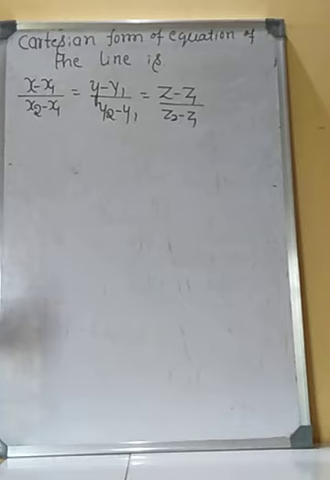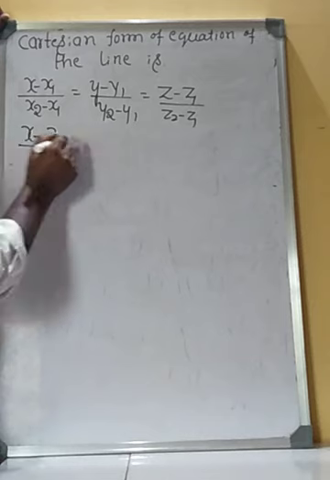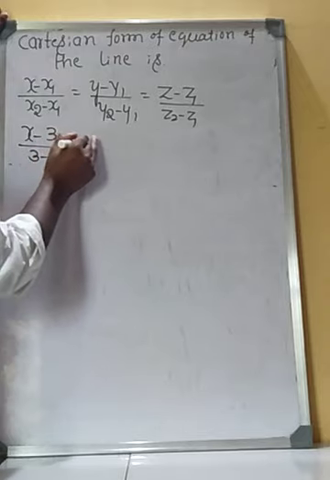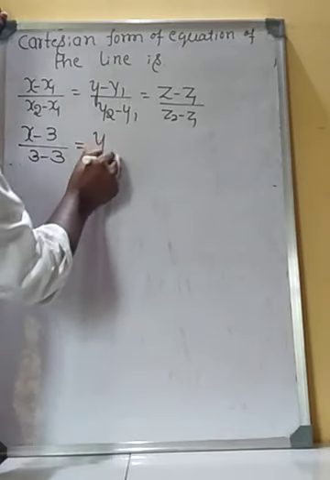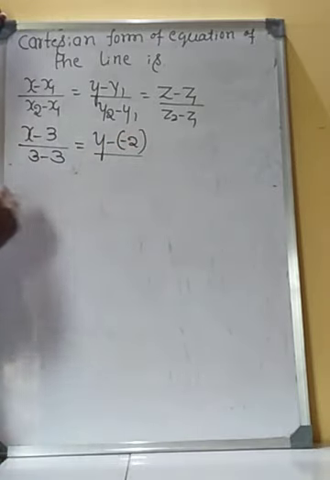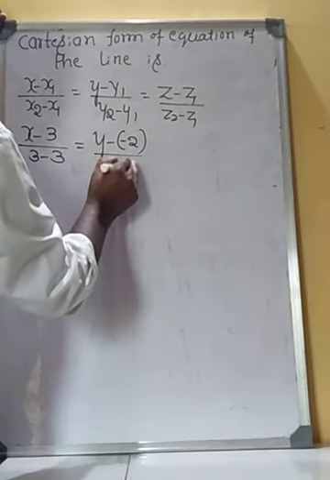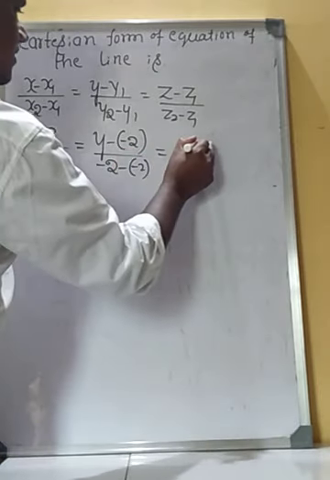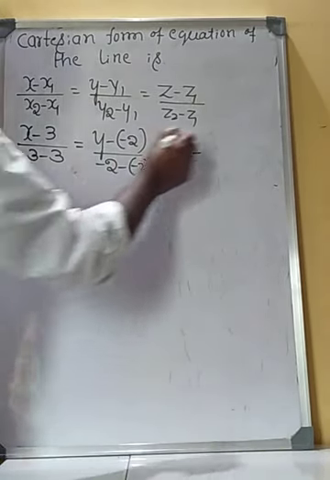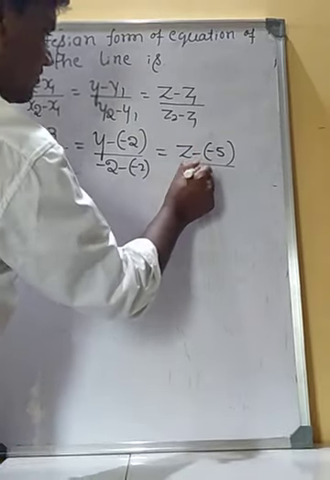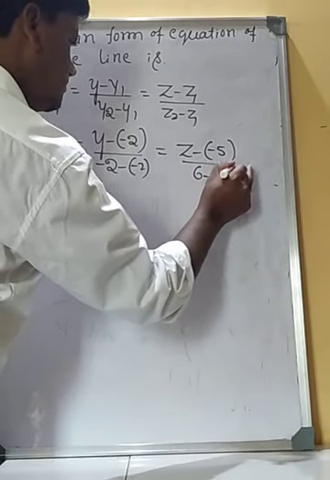Here, what is x1? x1 is 3, divided by x2 which is also 3, minus 3, is equal to y minus y1. y1 is minus 2, divided by y2 is minus 2 minus of minus 2, is equal to z minus z1, which is minus 5, divided by z2 is plus 6 minus of minus 5.